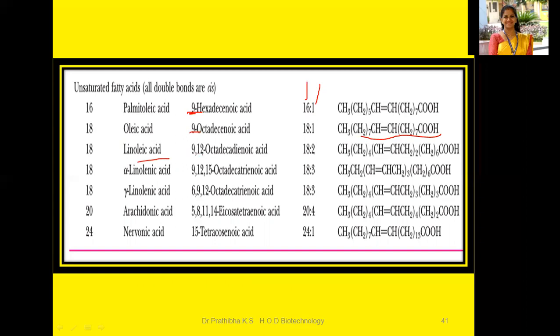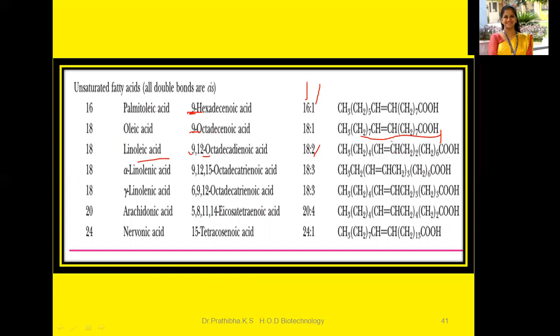Whereas in 9,12, the number of double bonds is 2. Their double bonds begin from the 9th carbon atom and the other one from the 12th carbon atom. So how is this the 9th? This is the first carbon atom, right? So 6 plus 1, 7. This is the 7th one, and then 8 and 9.